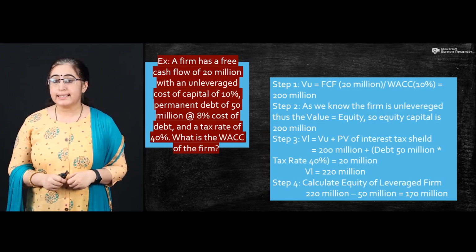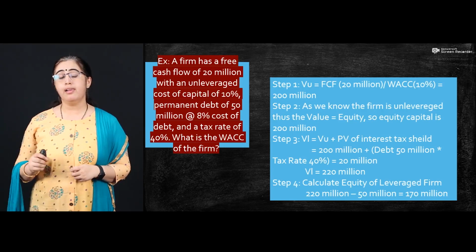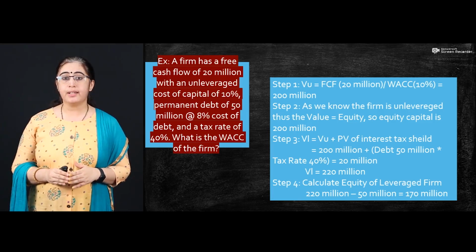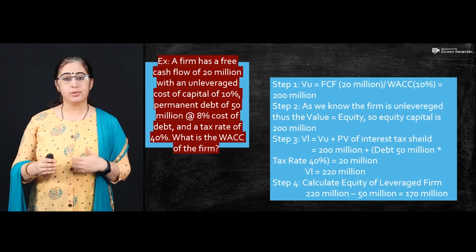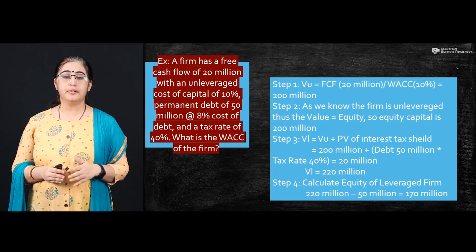So the very first step is calculation of the value in the case of an unleveraged firm. It is your free cash flow which is given here. So the free cash flow is 20 million and the weighted average cost is 10%. So it means the value of an unleveraged firm is 200 million.